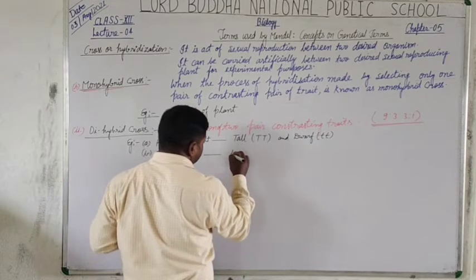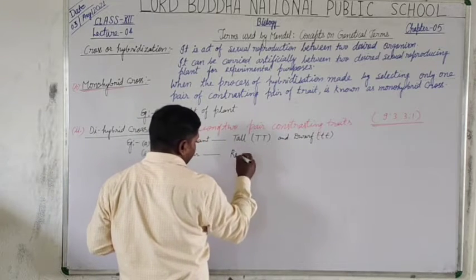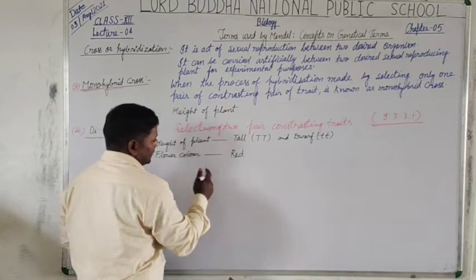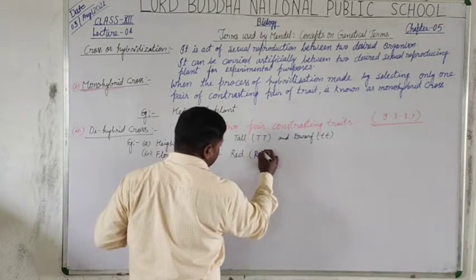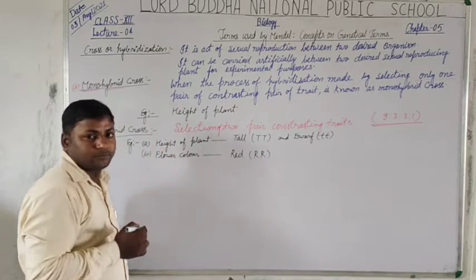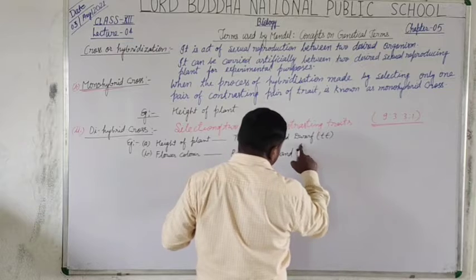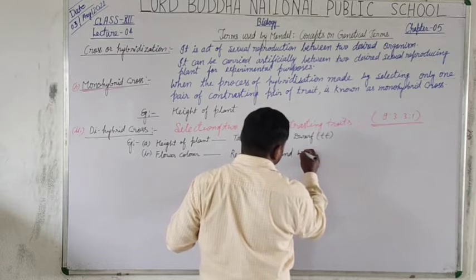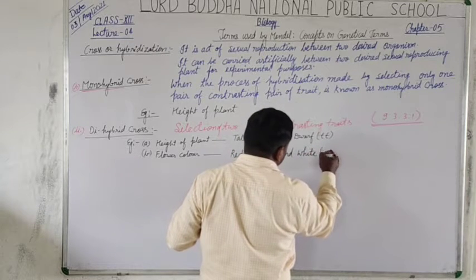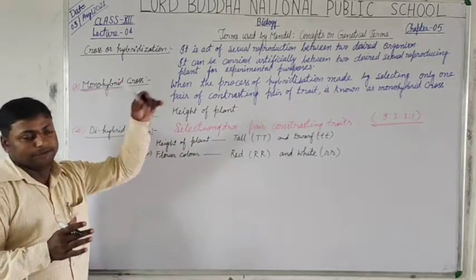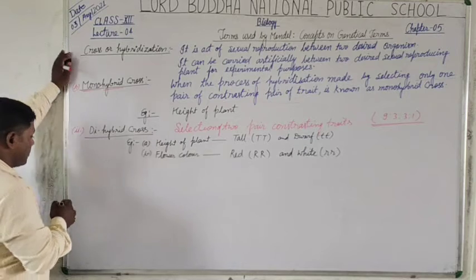Here I select the two allelomorphic forms of flower color as red, capital R, and the other is white, represented by small r. Is that clear?